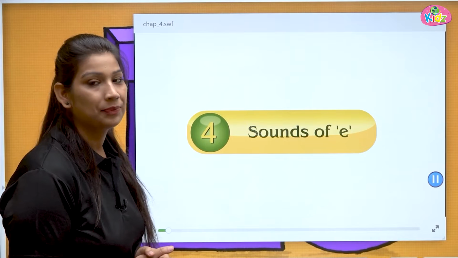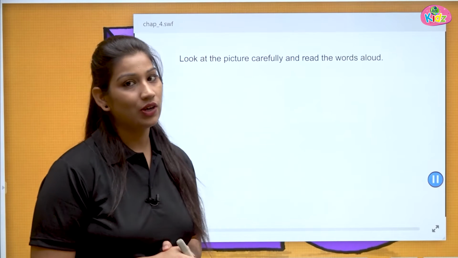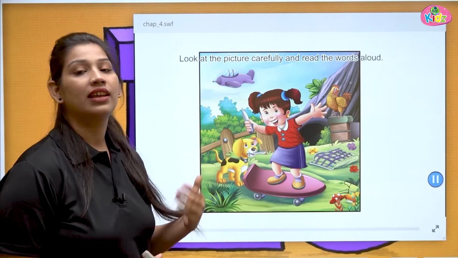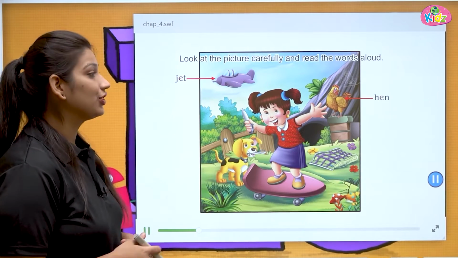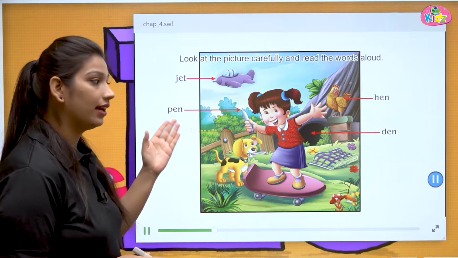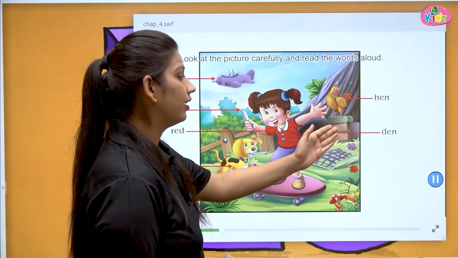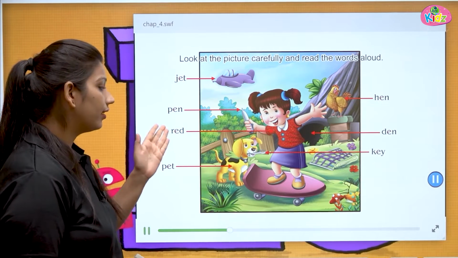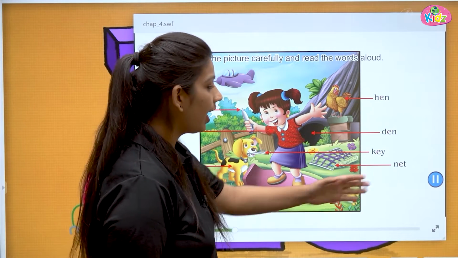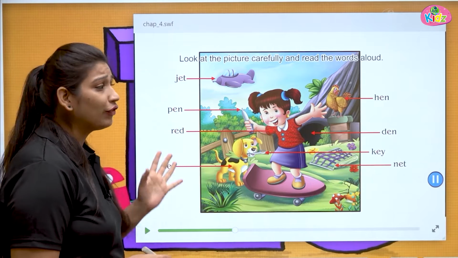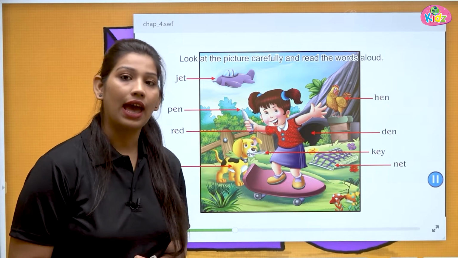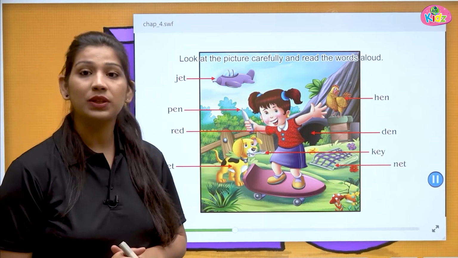Sound of short E. Here we will see a picture and try to find out the words with the short E sound. Here we have a picture. J-e-t, jet. H-e-n, hen. P-e-n, pen. D-e-n, den. R-e-d, red. P-e-t, pet. N-e-t, net. Here we have so many words with the short E sound.